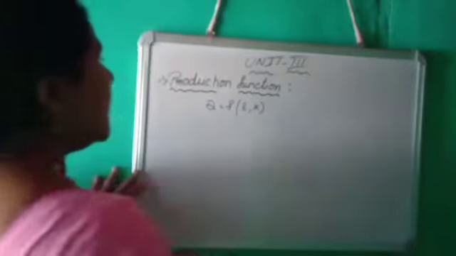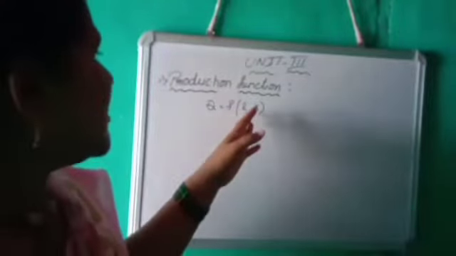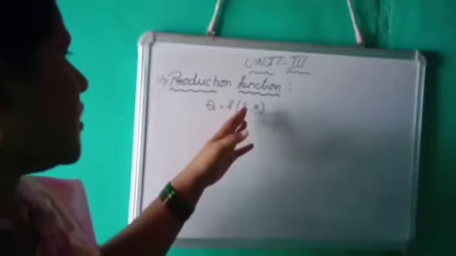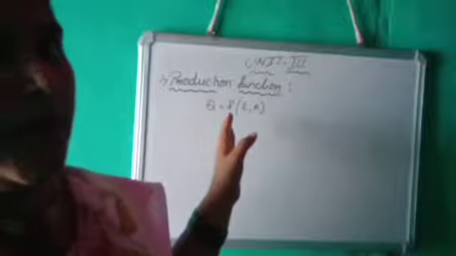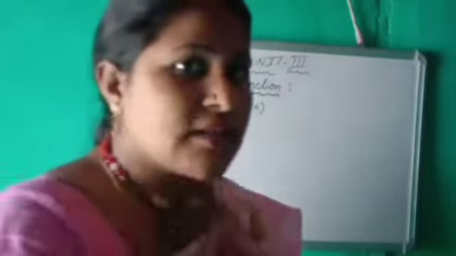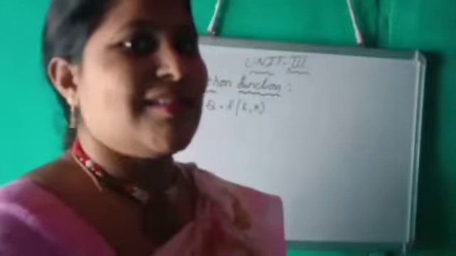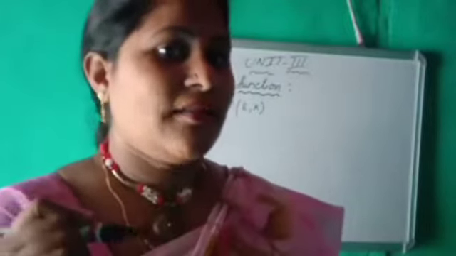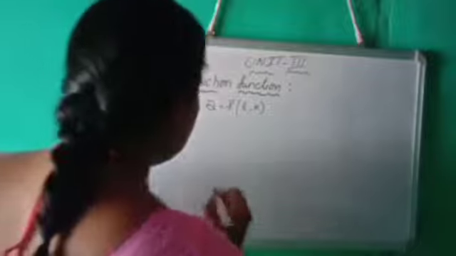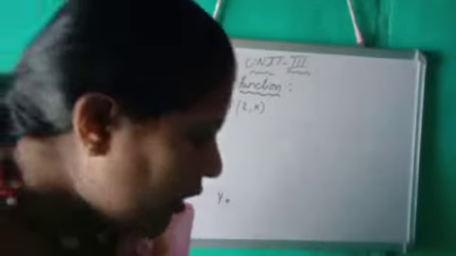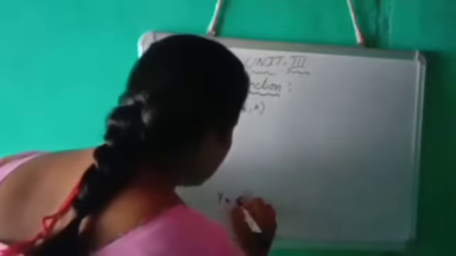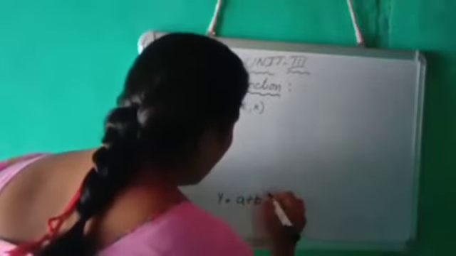But when this labor and capital increase, we don't see the changes in the output in this mathematical equation. So later it was modified using y and x. How was it changed? y is equal to a plus b into x.